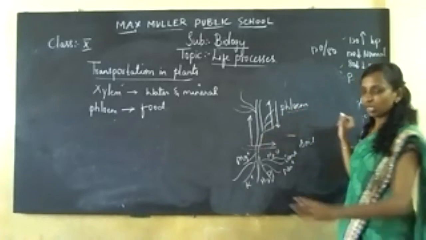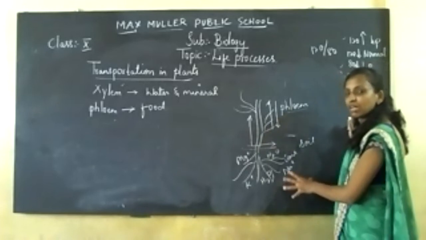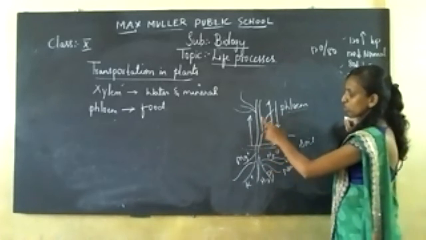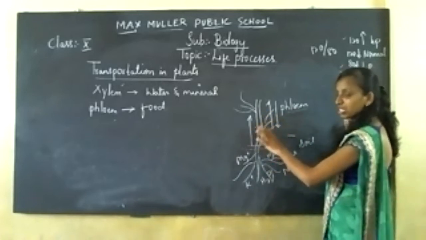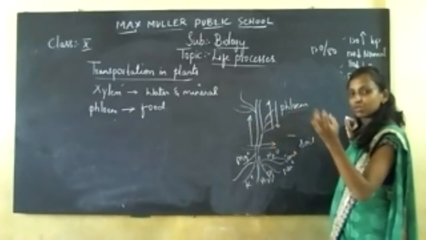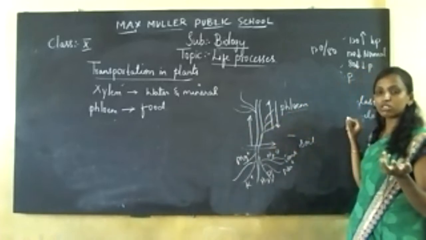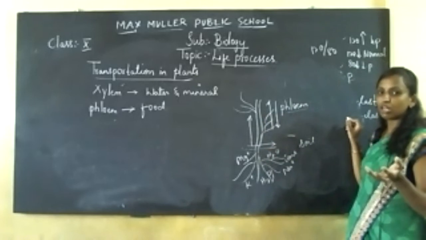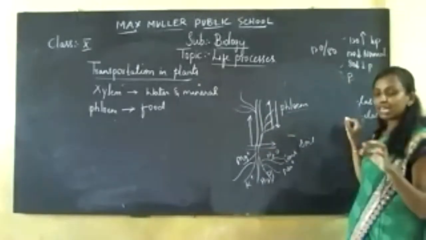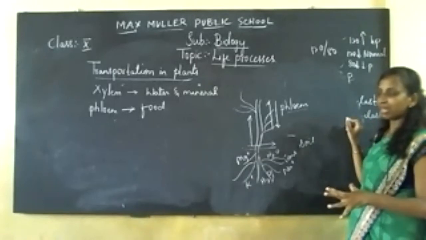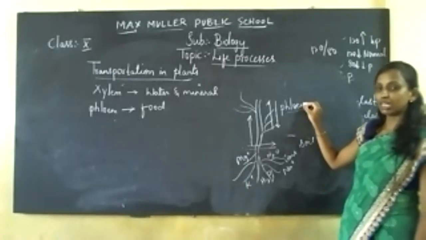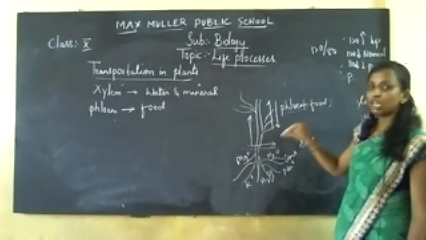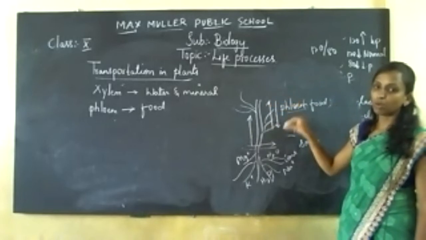Is it clear? Whatever ions are present in the soil will be received through your roots, and then the water molecule moves in the upward direction, occasionally sideways. As soon as they receive it, in the autotrophic mode of nutrition, with photosynthesis, sunlight and chlorophyll, the plant will prepare its food. That glucose molecule will be circulated to all the parts of the plant body through a conducting tissue called phloem, which conducts the food material to all parts of the body, both upward as well as downward.